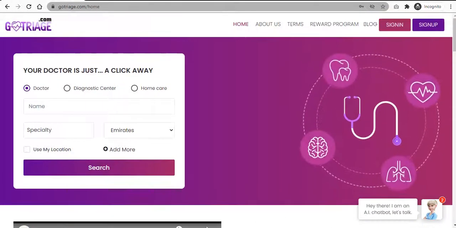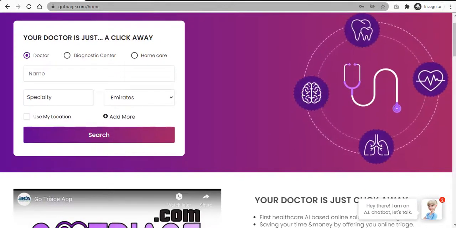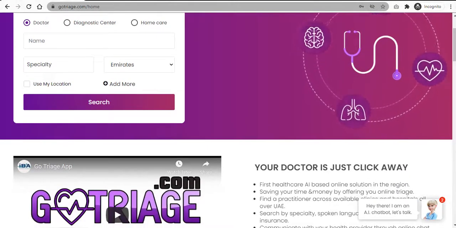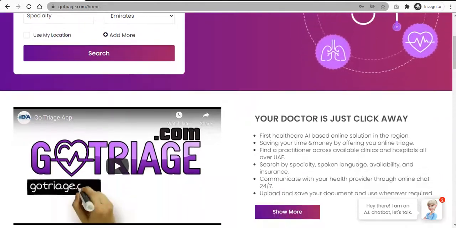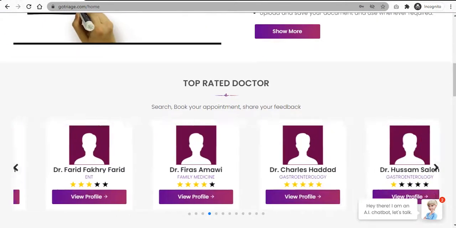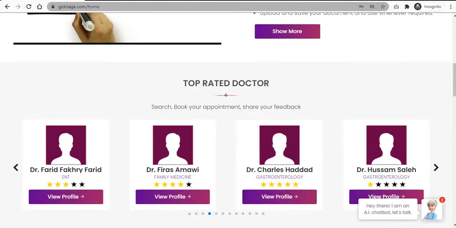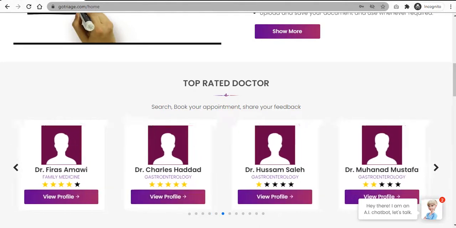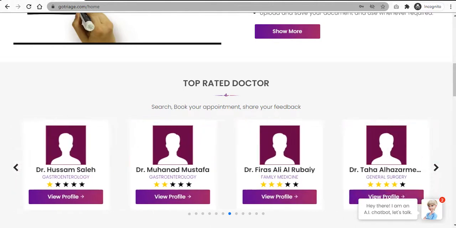Here we have the search panel. Let's take a look at the whole home page first, and then we'll come to this panel. Here we have top rated doctors. Here you can get a look at all the doctors that are available. You can check their profiles as well. You can scroll through these doctors and have a look at all the top rated doctors provided on this website.